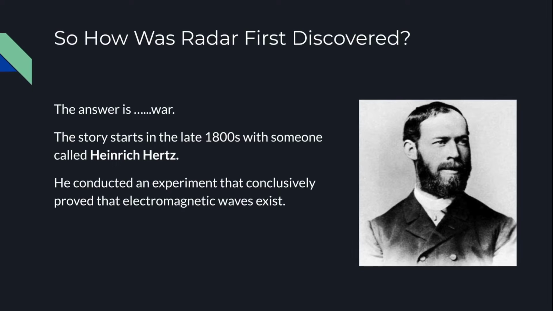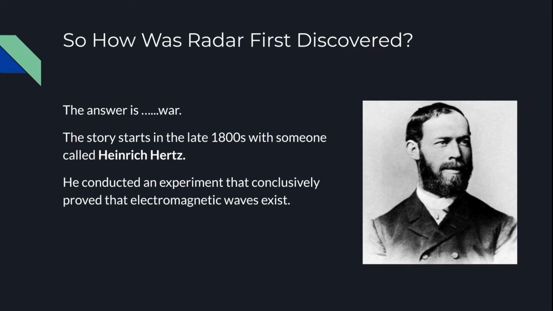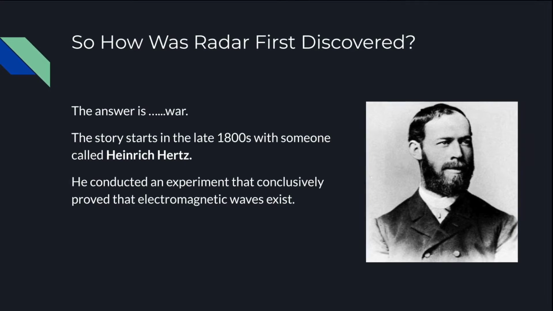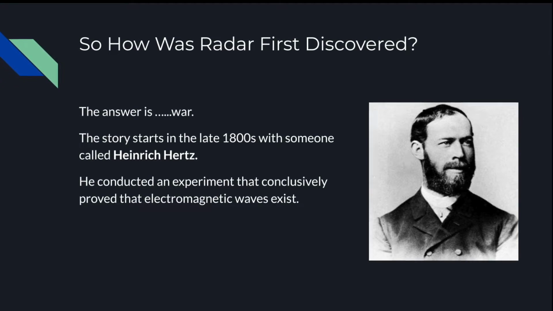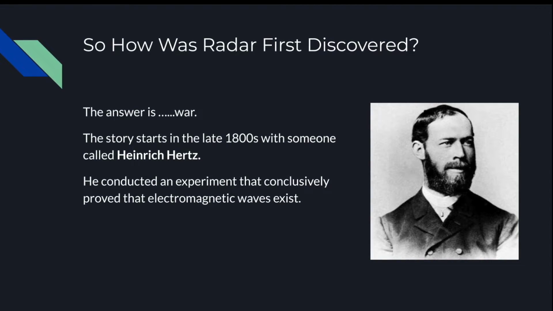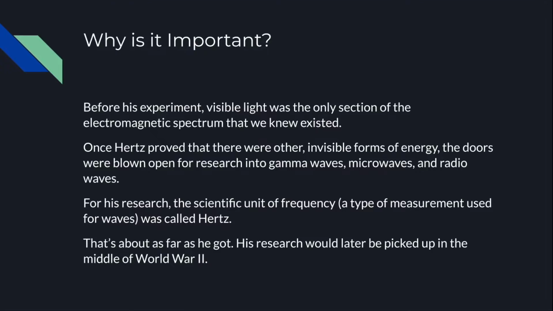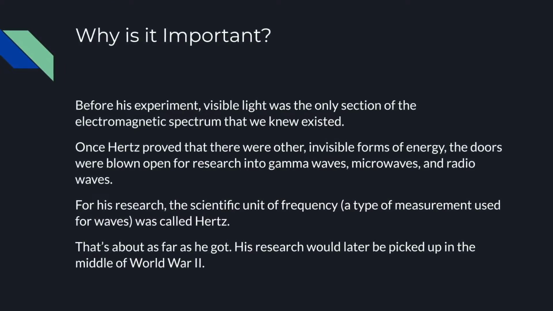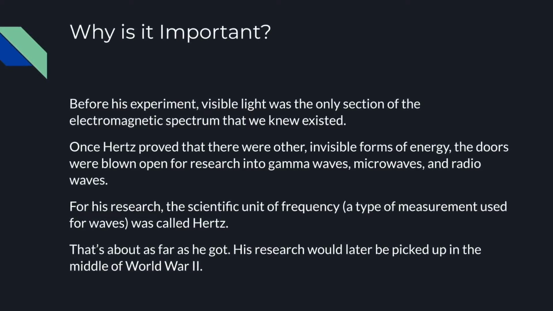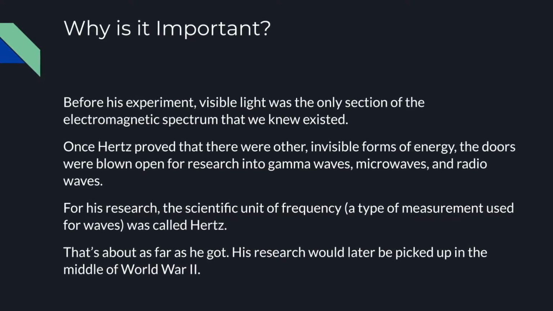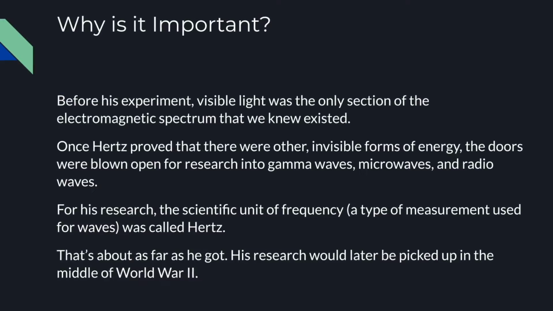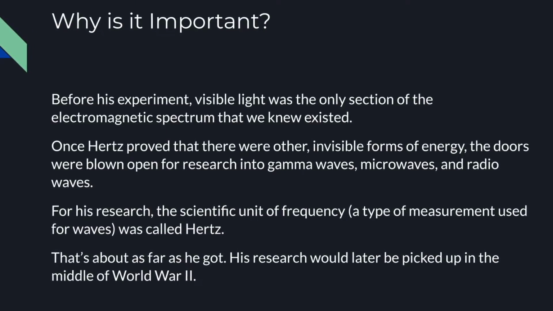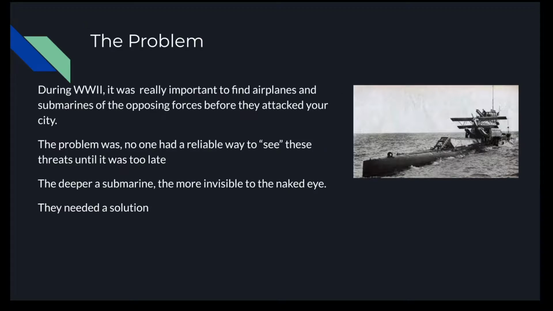The story starts in the late 1800s with someone called Heinrich Hertz. He conducted an experiment that conclusively proved that electromagnetic waves exist. Before his experiment, visible light was the only section of the electromagnetic spectrum, a fancy phrase for all kinds of energy waves. That's about as far as he got. His research would later be picked up in the middle of World War II.